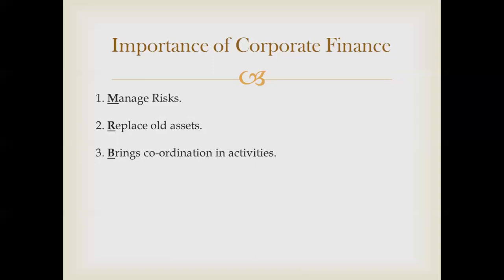These are all activities which have to be in coordination. In a company, there are various departments: marketing department, finance department, human resource department. Coordination between all of these is very important. And how do all these activities run? Only if there is money, because no activity in the world is free of cost. You have to pay for it.